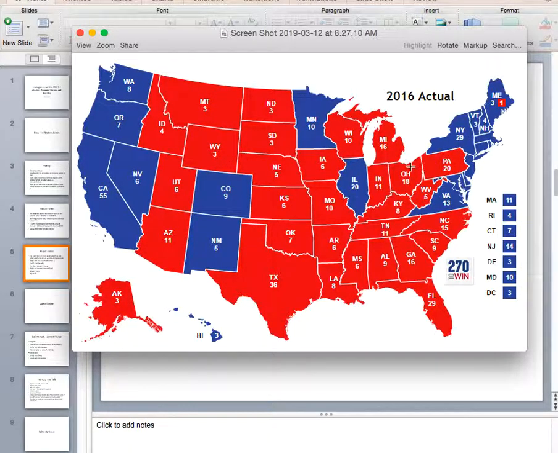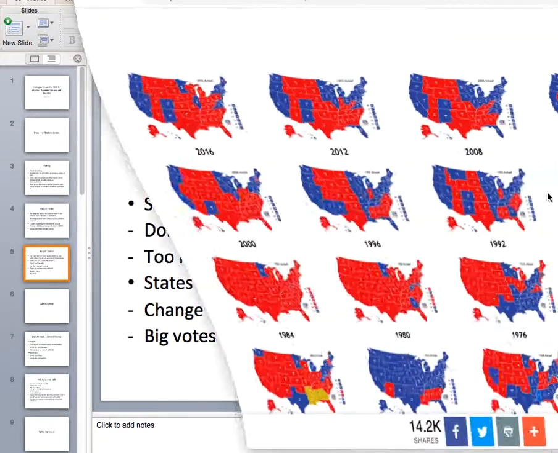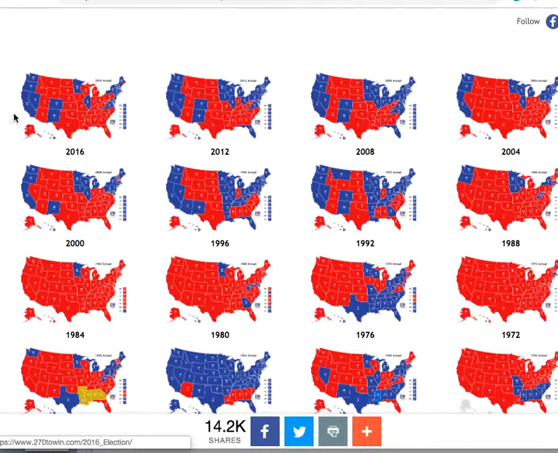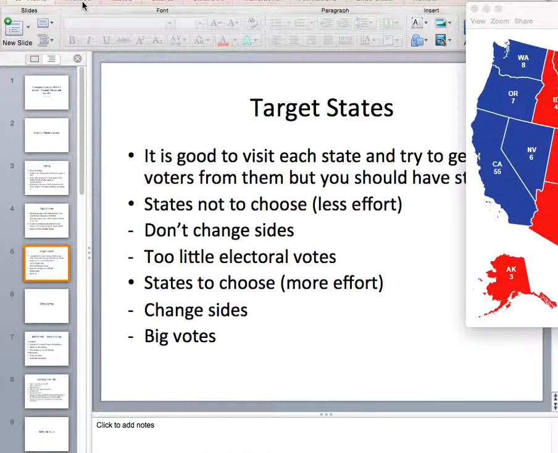votes, while Pennsylvania and Ohio, there should be votes, and Florida, because they have such high votes. But then California and Texas. The reason why you don't pick states like them is that if you look through time at the elections, Texas and California have not changed sides for at least the last 5 elections and more. This means they're probably not going to vote for you.